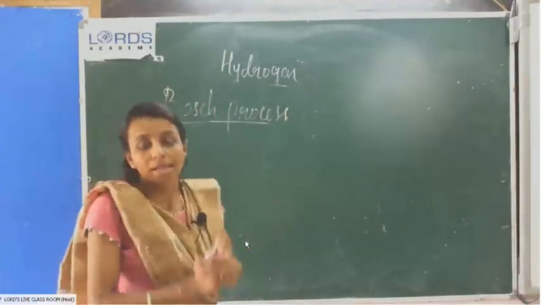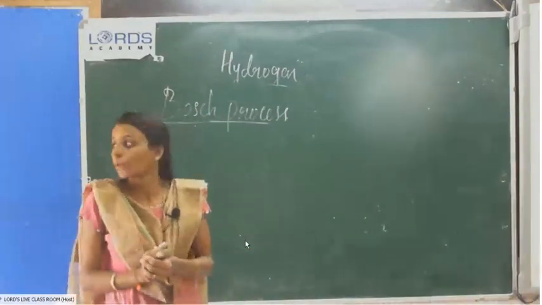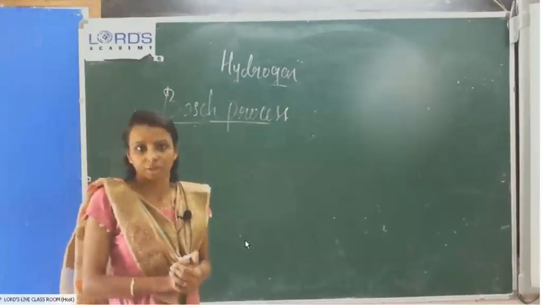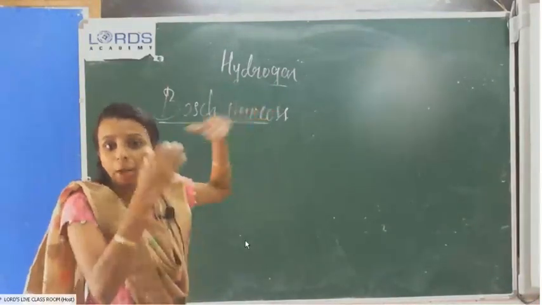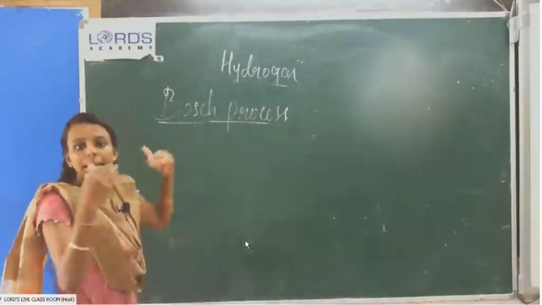Bosch process. This method of preparation we will also use for the large scale preparation of hydrogen. Okay, this is the fourth method. The Bosch process is a very important one. You have to study the equations with explanation.